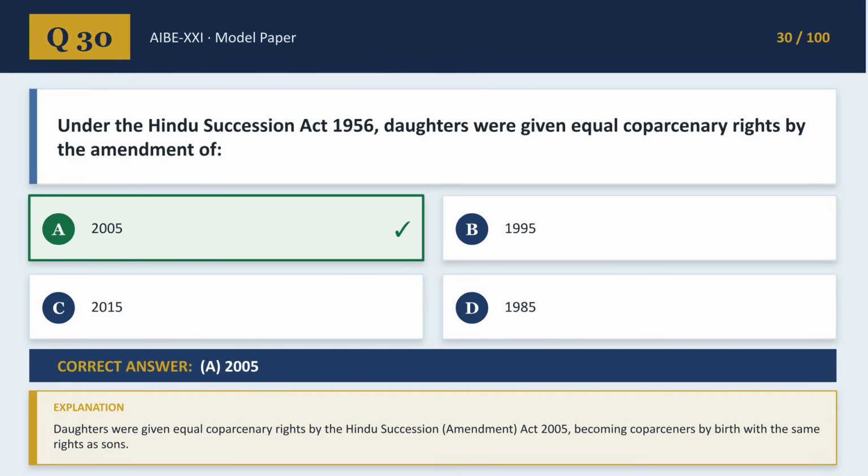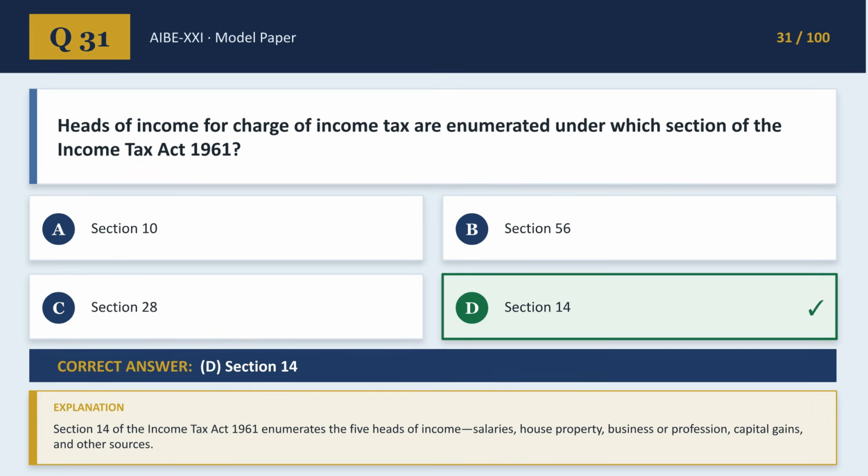Question 30. Under the Hindu Succession Act 1956, daughters were given equal coparcenary rights by the amendment of which year? The correct answer is A, 2005. The Hindu Succession Amendment Act 2005 granted daughters equal rights as coparceners by birth. For question 31, heads of income for income tax are enumerated under which section of the Income Tax Act 1961? The correct answer is D, Section 14, which lists the 5 heads of income: salaries, house property, business or profession, capital gains, and other sources.